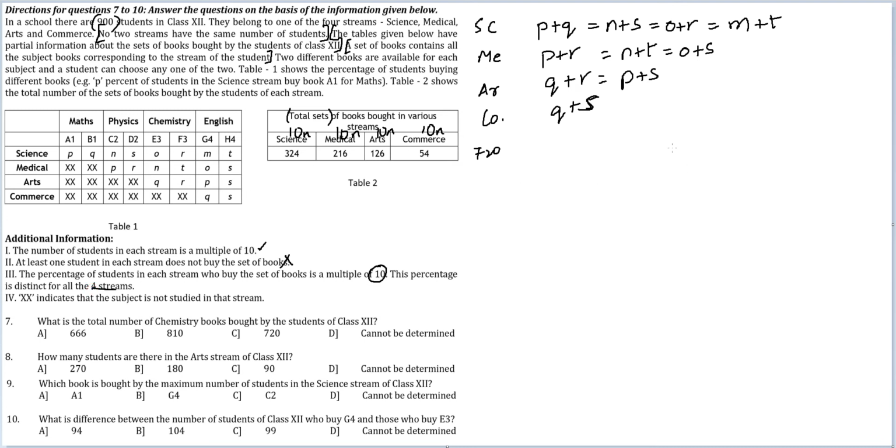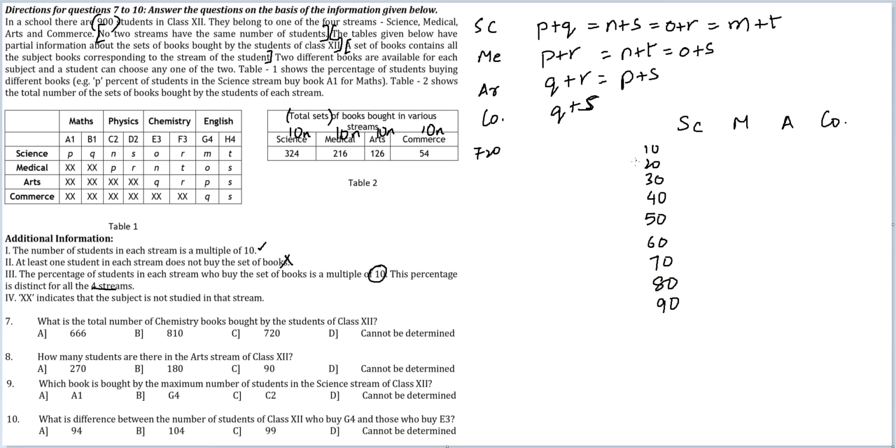So I'm making my work now: science, medical, arts, and commerce. Because the percentage of students in each stream who buy the set of books is a multiple of 10, the possibilities are 10, 20, 30, 40, 50, 60, 70, 80, and 90. Nobody buys all sets of books.